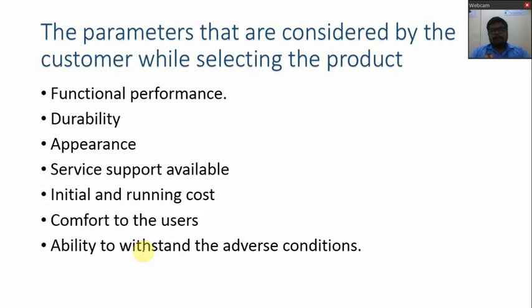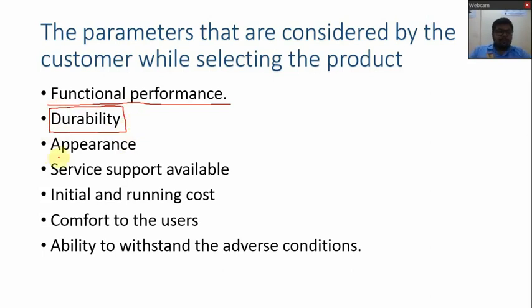The parameters that are considered by the customer while selecting the product. The first parameter is obviously functional performance. Why the product is required, whether it will satisfy our condition or not, whether it will fulfill our work or not. So these are the functional performances. Then the second is durability. How durable is it? Durability means whether you can depend on that product for a longer period of time or not. That is known as durability.